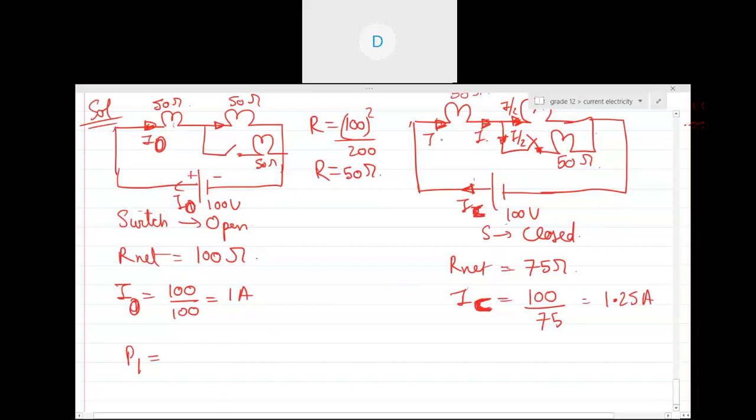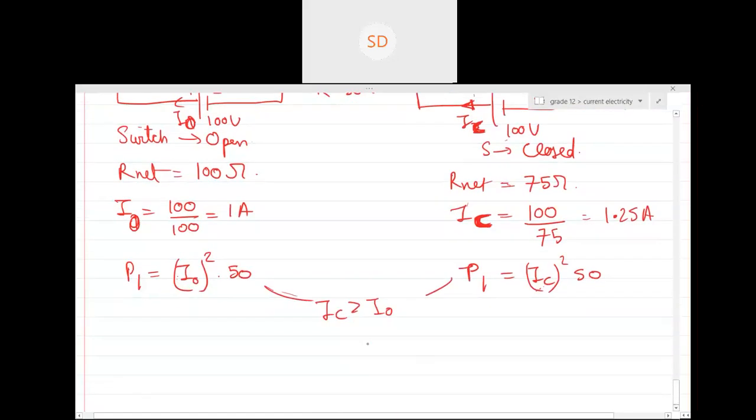So here in this case, P1 is basically I naught square into 50, and here P1 will be equal to IC square into 50. So can you see over here this IC was greater than I naught? IC was greater than I naught. That implies power in the closed circuit is more as compared to power in the open circuit, for bulb B1. Can you see?